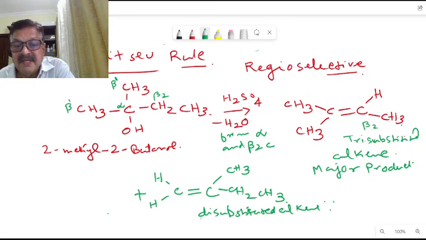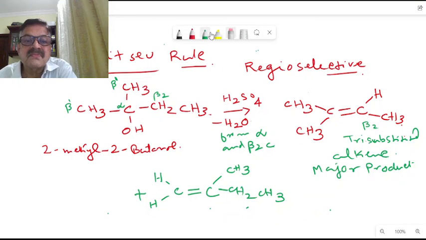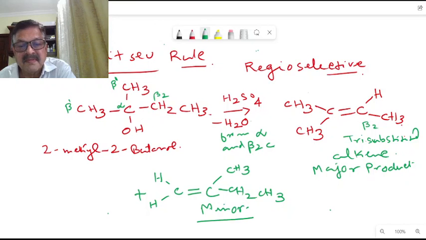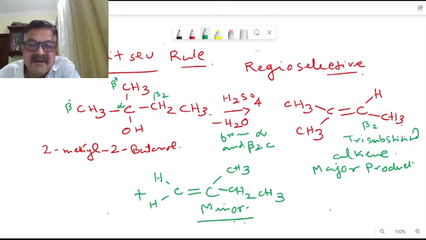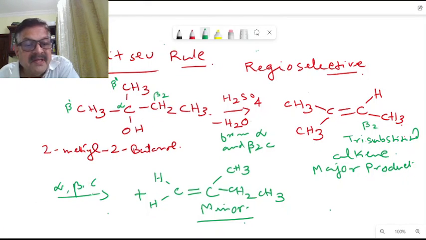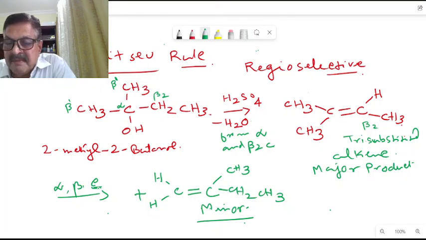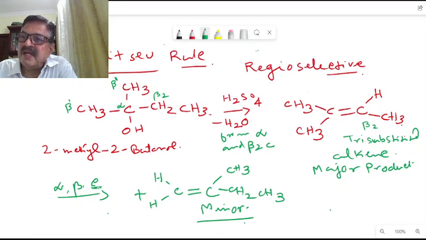That is loss of water from alpha and beta 1 carbon, which gives this alkene here.